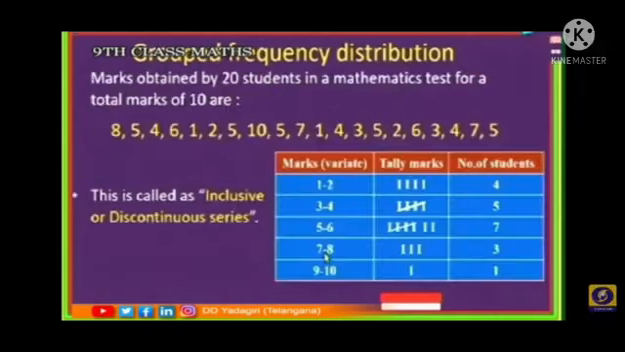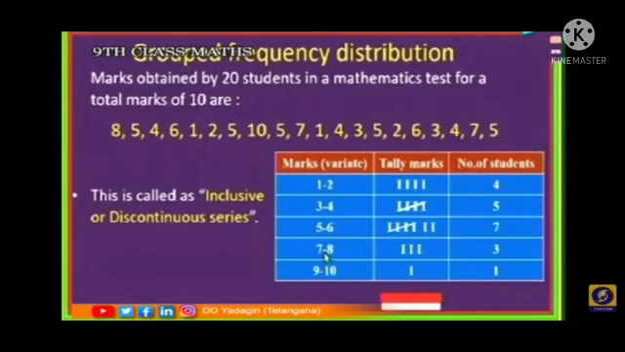We will take another example of grouped frequency distribution. Marks obtained by 20 students in a mathematics test for a total of 10 marks are 8, 5, 4, 6, 1, 2, 5, 10, 5, 7, 1, 4, 3, 5, 2, 6, 3, 4, 7, 5. So we find the solution. We write the grouped frequency distribution table.